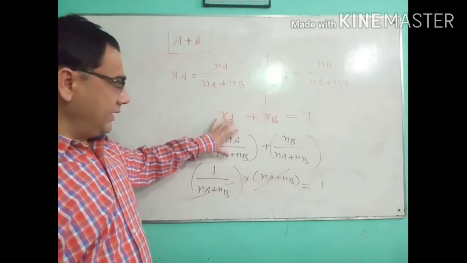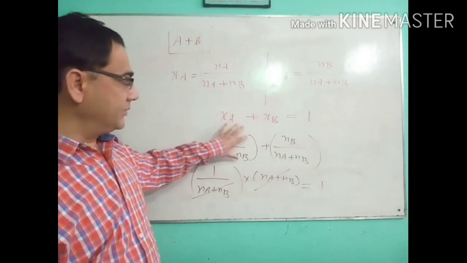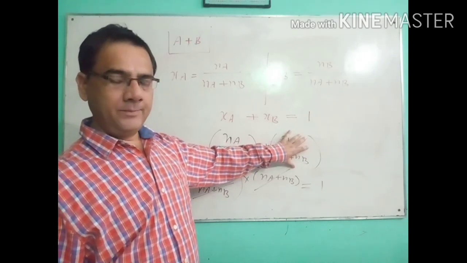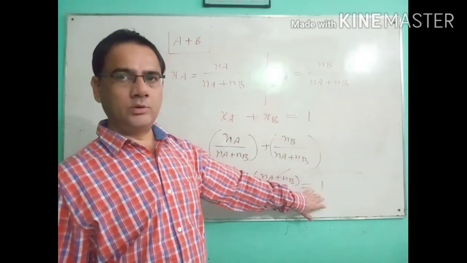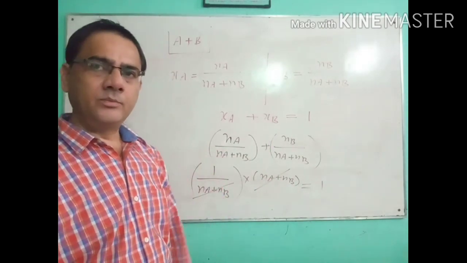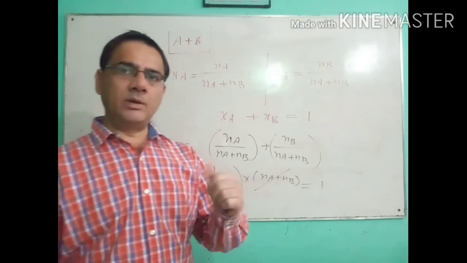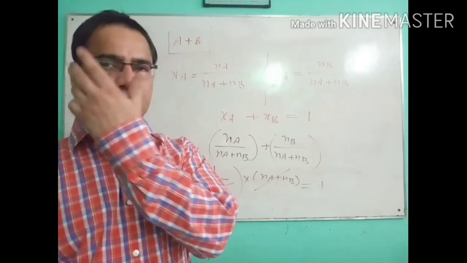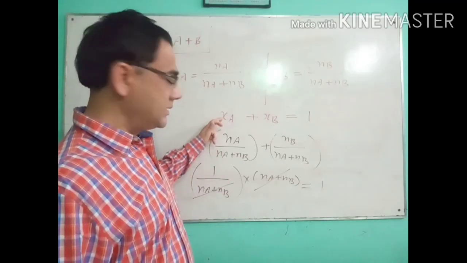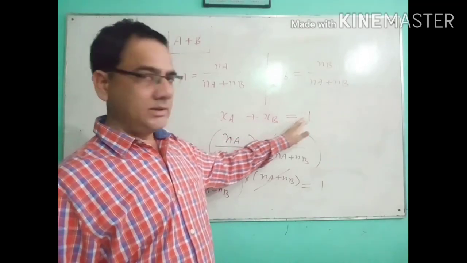So this is the value of the mole fraction of component A, this is the mole fraction of component B, and the sum of these two is equal to 1. Now just imagine and keep in mind, if three components are there, then also the sum of the mole fractions of the three components will be equal to 1. How can we calculate? XA plus XB plus XC is equal to 1.